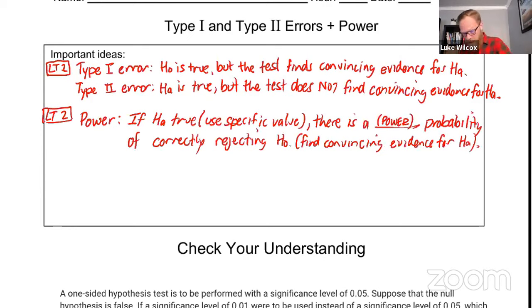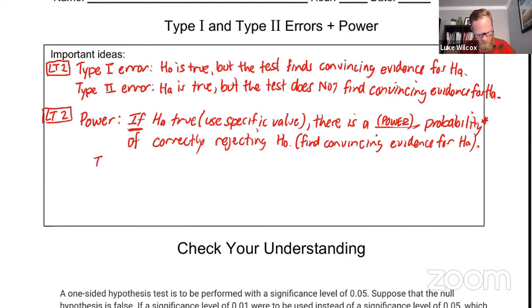So notice there that I am using the word probability, and in fact, it's a conditional probability. The condition comes right up front, right? Given that the alternative is true, it's the probability of correctly rejecting the null hypothesis. That is a conditional probability.